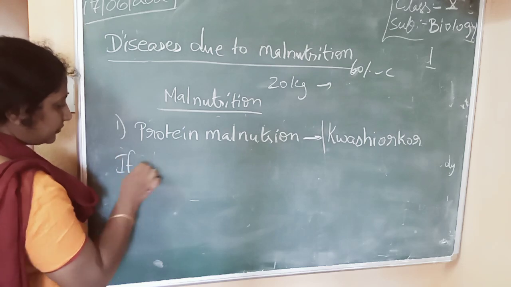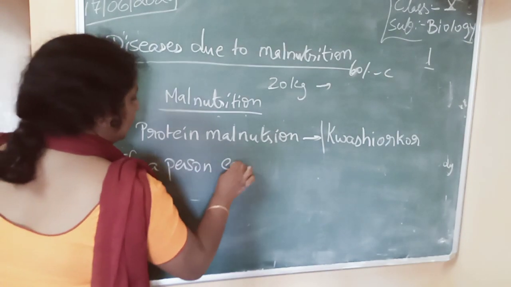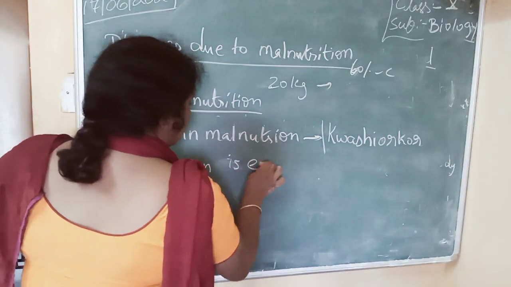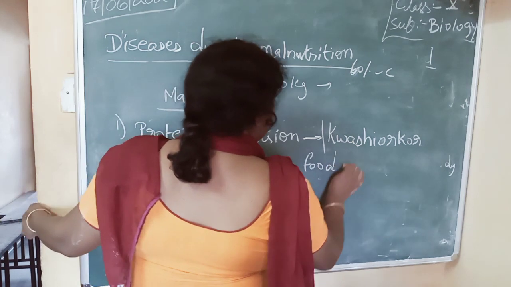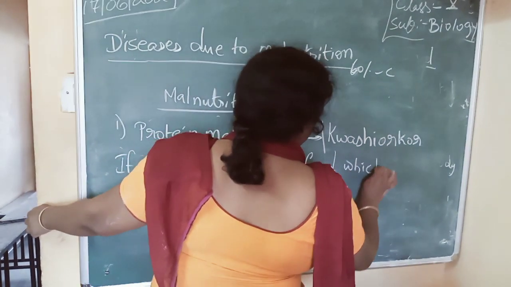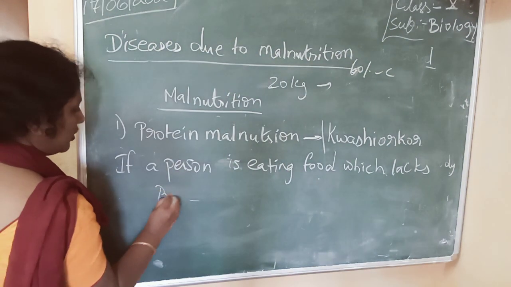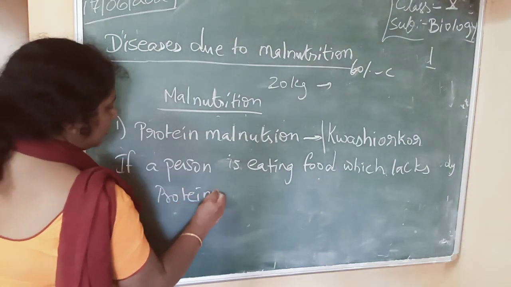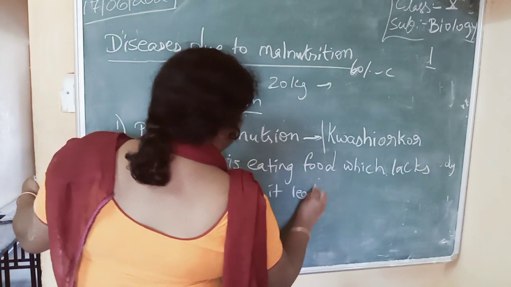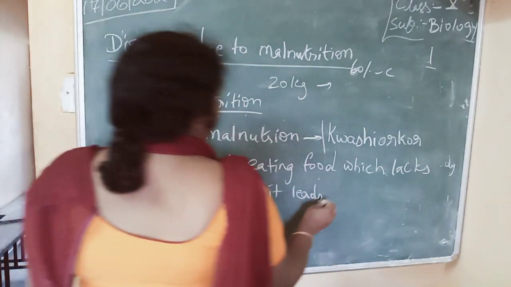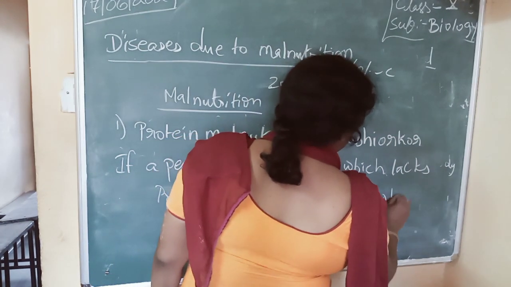If a person is eating food which lacks protein, then it leads to kwashiorkor disease.